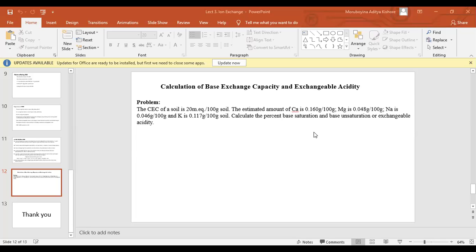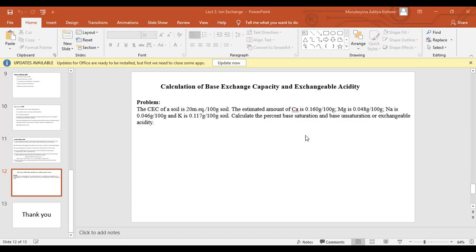The problem is the CEC of the soil is 20 milliequivalents per 100 grams of soil. The estimated amount of calcium is 0.16 grams per 100 grams, and magnesium and sodium likewise. All the cations are given. The question is to calculate the percent base saturation and base unsaturation, or exchangeable acidity. First we need the value for each cation.